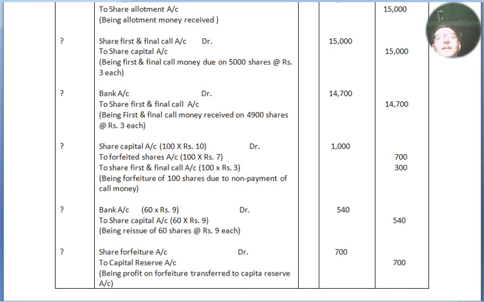Then again next entry, bank account debited to share capital account. The entry is being passed for the reissue of forfeited shares. Out of 100 shares, 60 shares are being reissued at the rate of ₹9, that is fully paid up. Alright, 9 sixes are 54, ₹540, 540 rupees they have received. Share forfeiture account debited to capital reserve account, because due to forfeiture the company earned ₹700 through the defaulter, and that money will be transferred to capital reserve account.